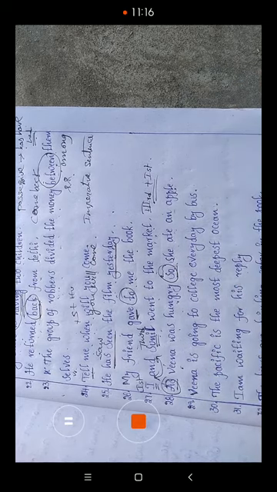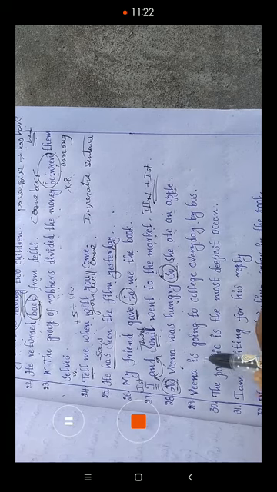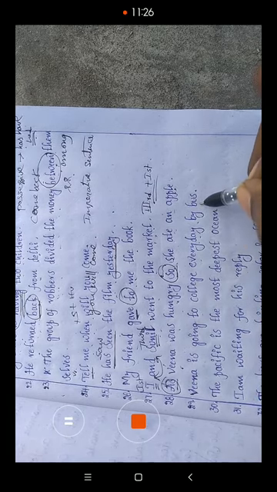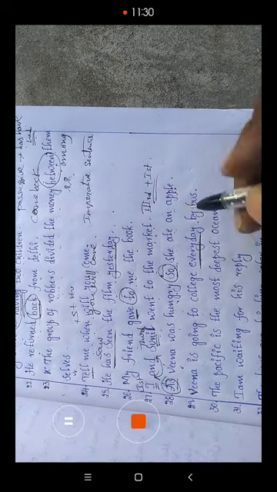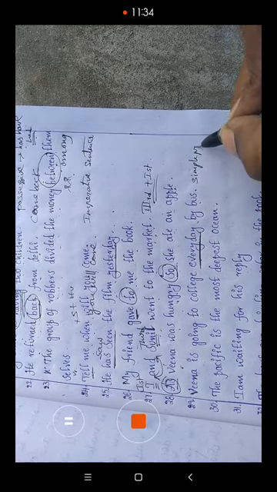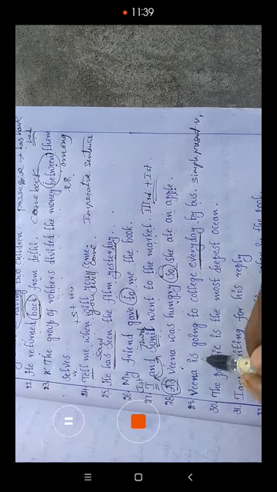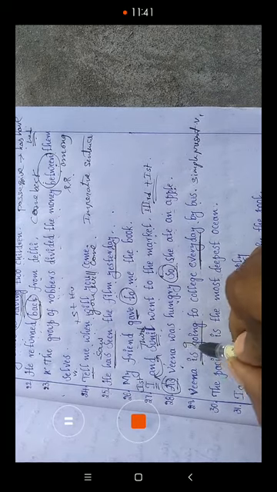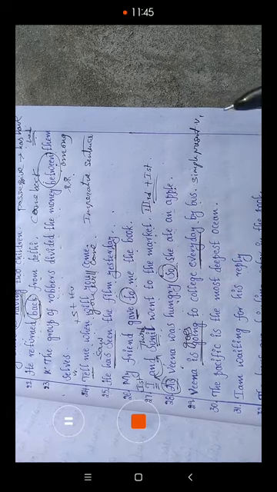Next: Veena is going to college every day by bus. Everyday actions should be expressed in the simple present. Simple present means nothing but the verb first form. So: Veena goes to college every day by bus. That is the right answer.